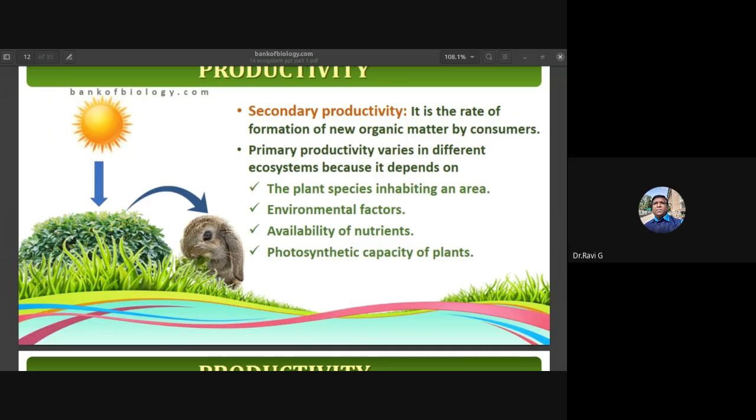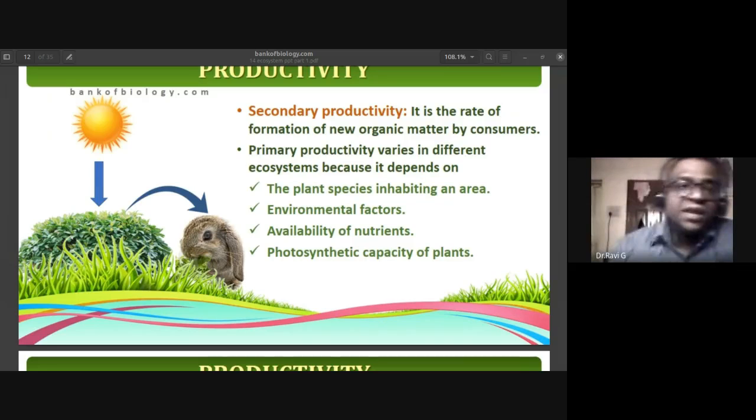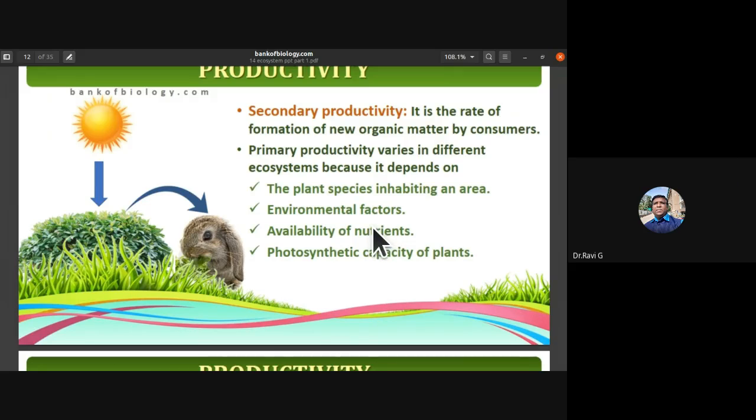Primary productivity varies in different ecosystems because it is dependent on the plant species which inhabit the area. It is also dependent upon the environmental factors, the availability of nutrients, and photosynthetic capacity of plants. Secondary productivity is the rate of production of new organic matter by consumers.